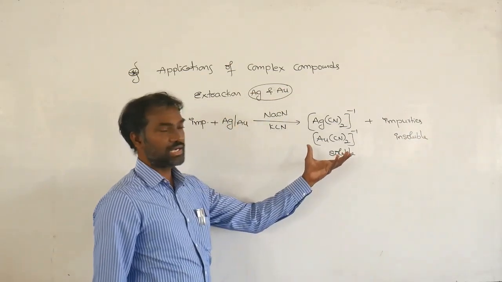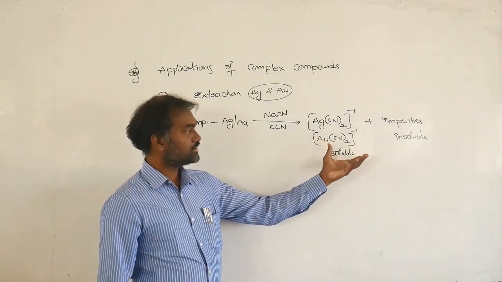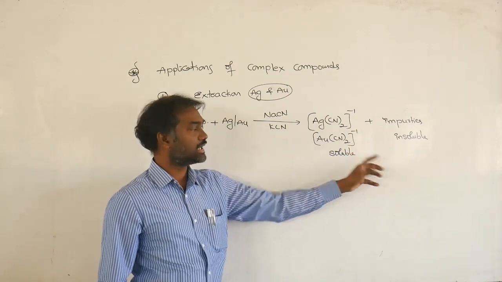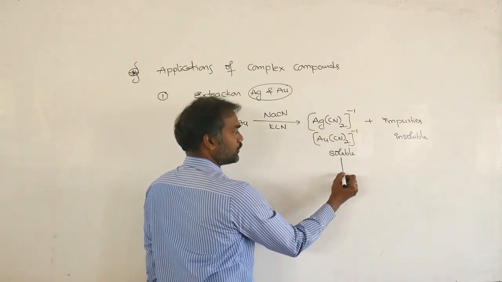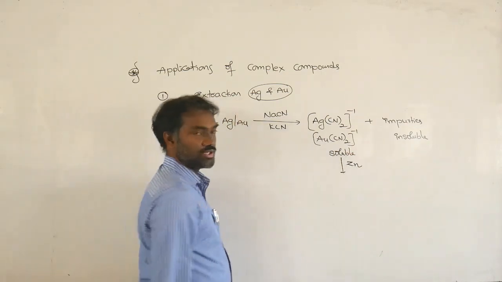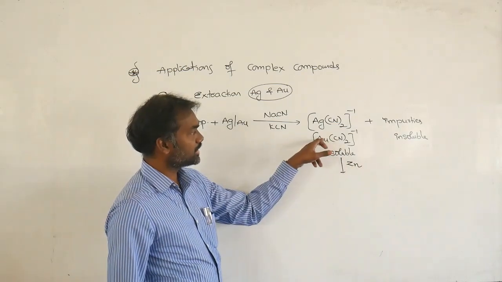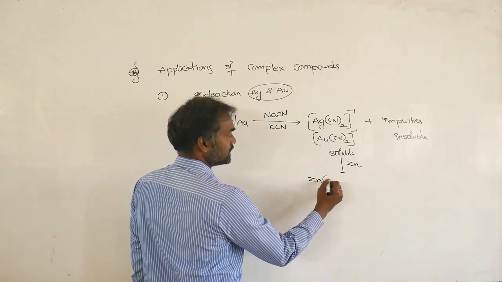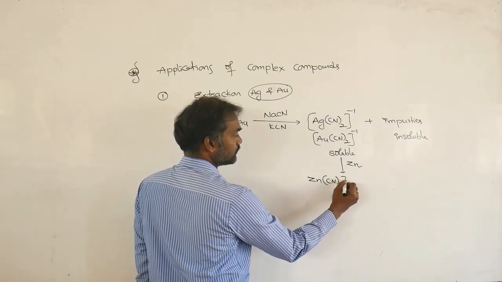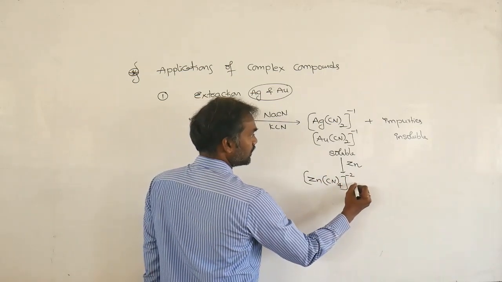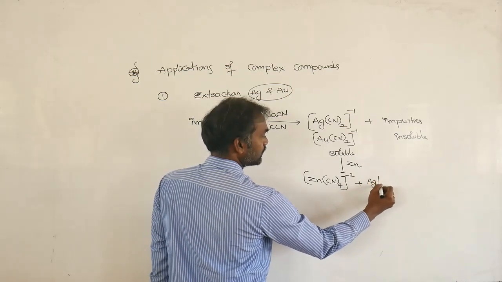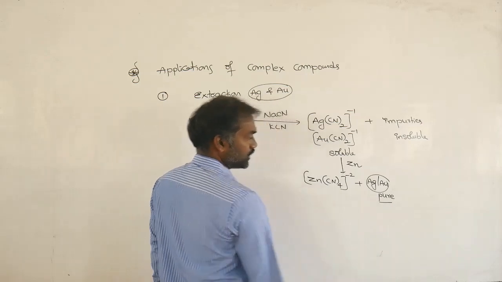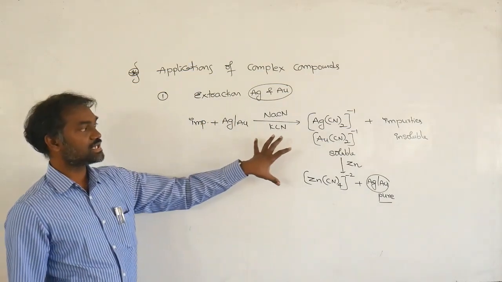Suppose you are doing filtration. Filtration means the impurities are not coming into the filtrate, but the complexes are. Now it is treated with zinc. Then zinc goes inside and silver or gold comes outside. So zinc cyanide, [Zn(CN)4]-2, plus pure silver or pure gold comes outside. So actually this comes in your metallurgy also.